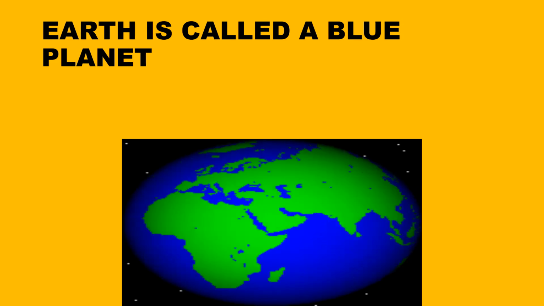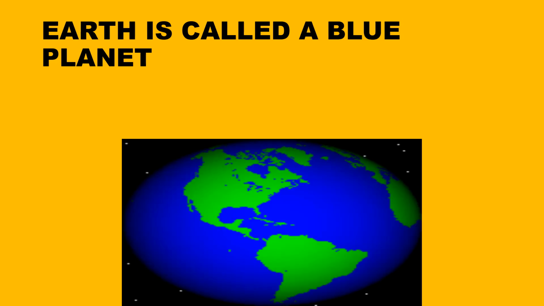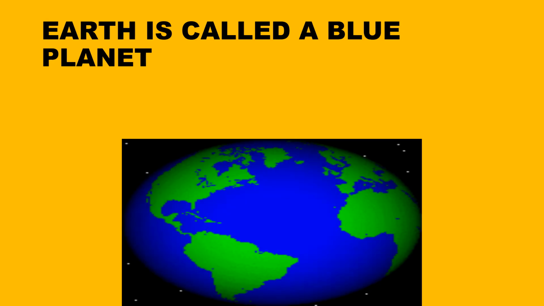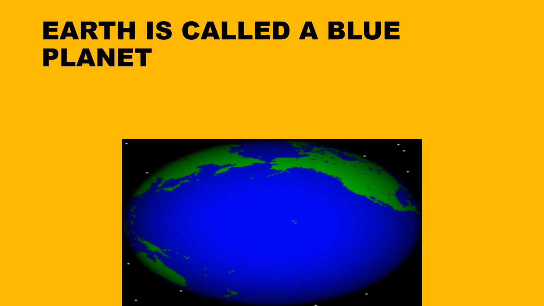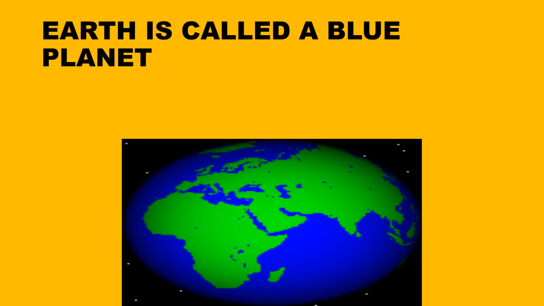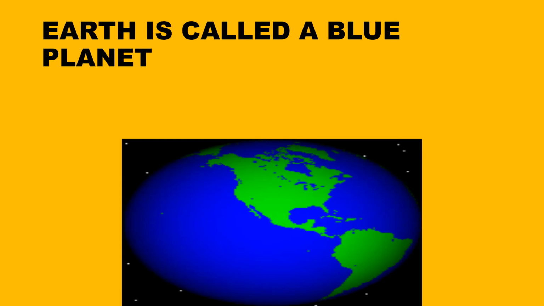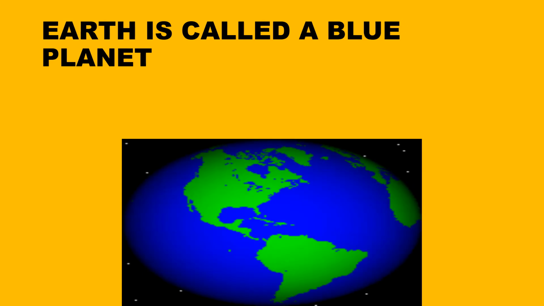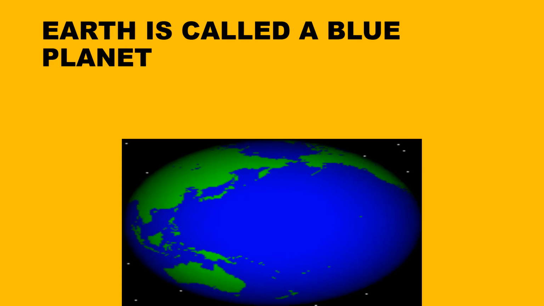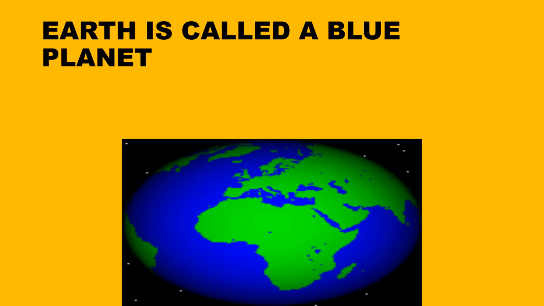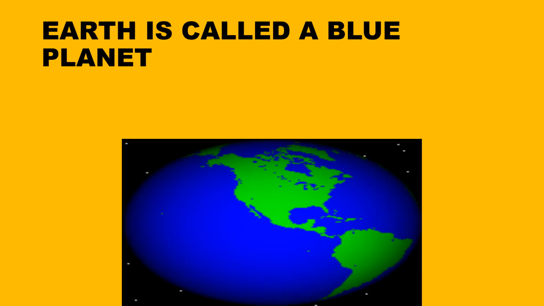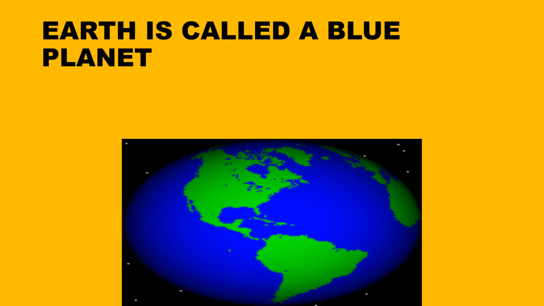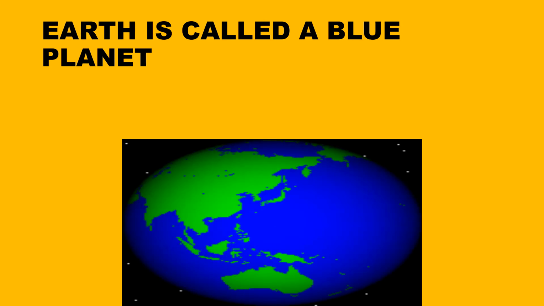Children, can you see this picture of the Earth? It has how many colors? 2 colors. One is blue and one is green. Blue color is for water and green color is for land. So wherever there is blue color, there is water, and wherever there is green color, that is all land. Which is the color that is most in this picture? Yes, it is blue. Blue color is the most in this picture, and green color is only somewhere.